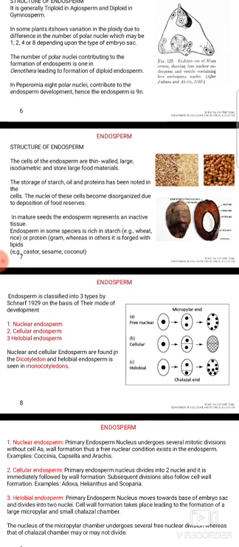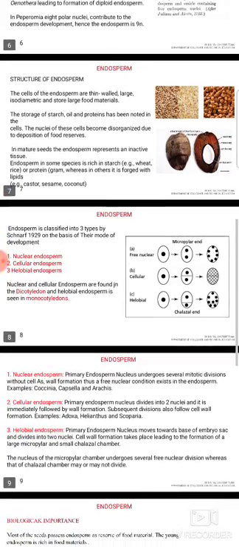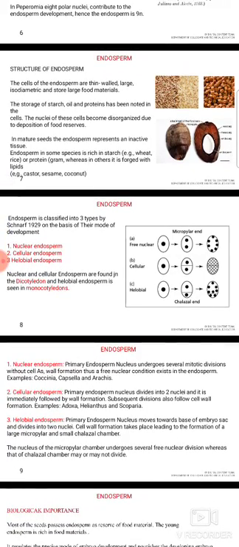In mature seeds, the endosperm represents an inactive tissue. Endosperm in some species is rich in starch, for example wheat and rice, or protein, as in the case of grams, whereas in others it is filled with lipids, for example castor, coconut, etc.